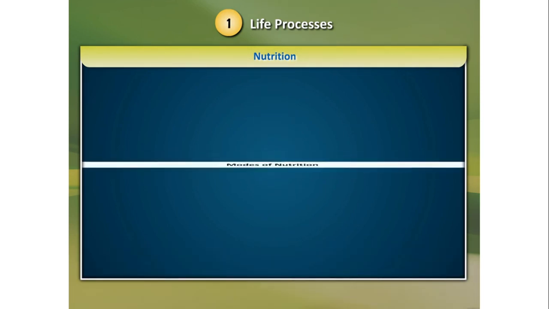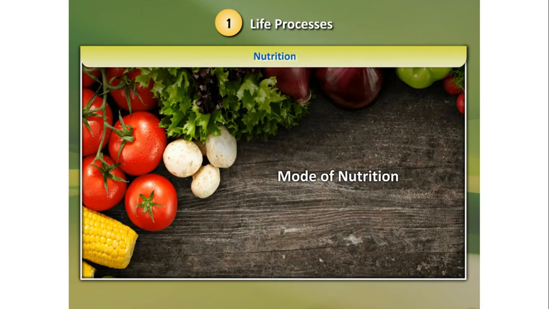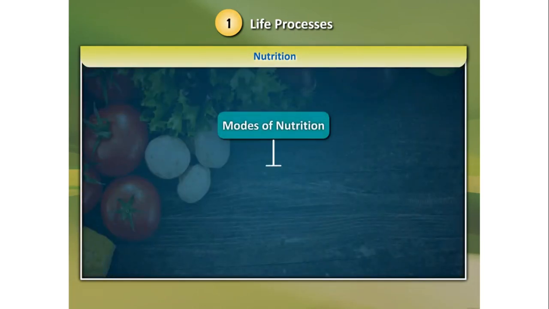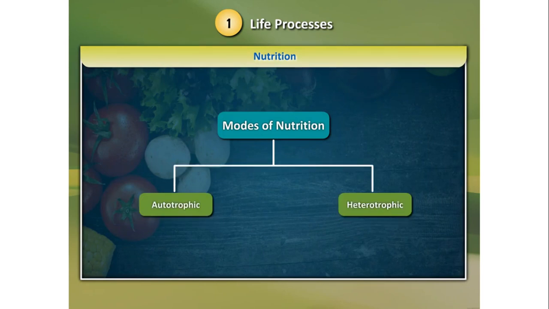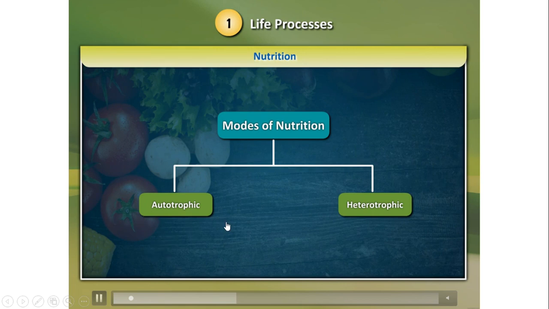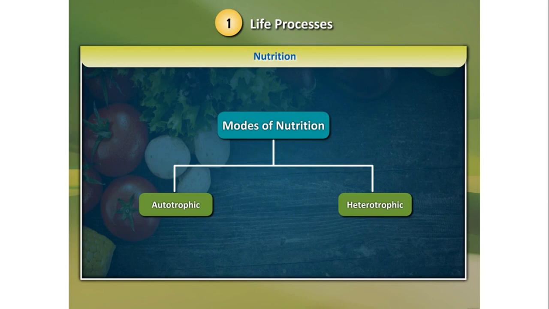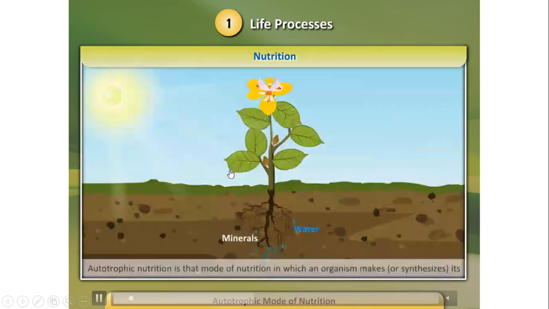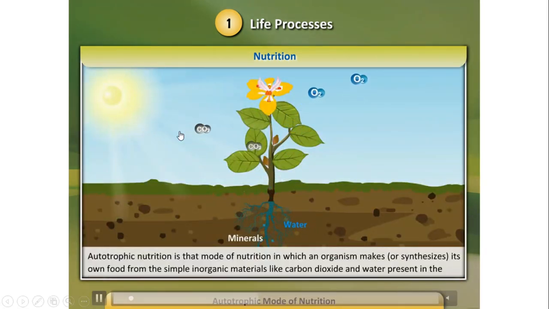Now what are the modes of nutrition? The modes of nutrition are autotrophic nutrition and heterotrophic nutrition. Once again, what are the modes of nutrition? Autotrophic nutrition and heterotrophic nutrition. Let us see what autotrophic nutrition is. Autotrophic nutrition is that mode of nutrition. Once again, what is autotrophic nutrition?